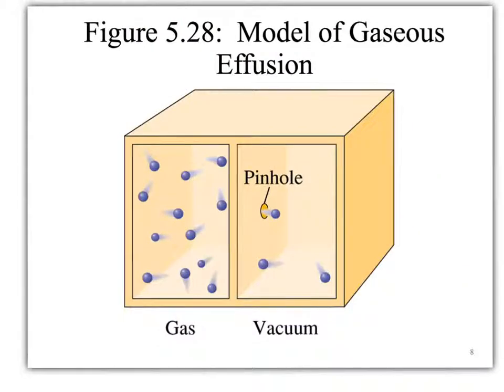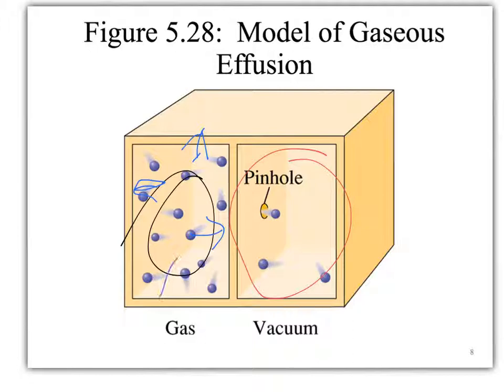This picture is just a nice model of effusion. You see that there's gas on one side of the box, and the other side started out with a vacuum. So eventually what happens is that the gases, as they're hitting all the areas of the walls, sorry my arrow is a little screwed up there, they're hitting all the different sides, eventually they're going to hit perfectly and go through the pinhole into the other side, into the vacuum.